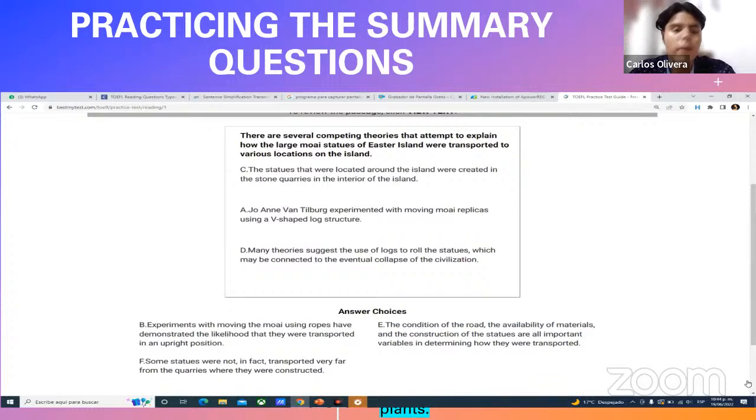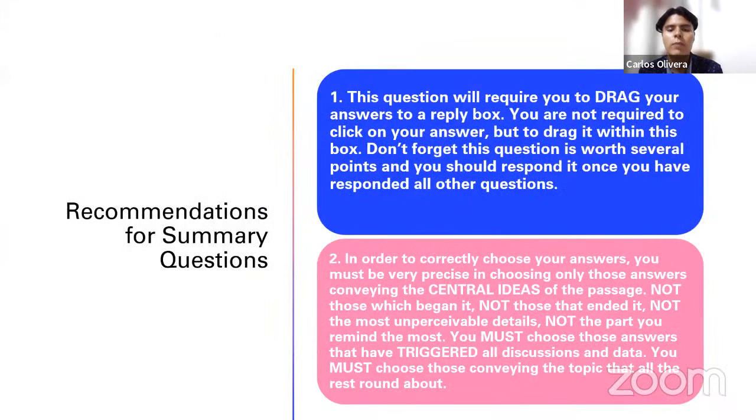And that is actually your criteria. How can you determine which ones you are going to introduce or which ones you are not going to introduce? By thinking and asking yourself, which of these statements summarize the main ideas of the passage? Because many of these statements, trust me, you're going to find this in practice, are going to summarize irrelevant details of the passages. And you know that for this question, you have to find the statements that summarize the main ideas, okay? Let's go to some recommendations.